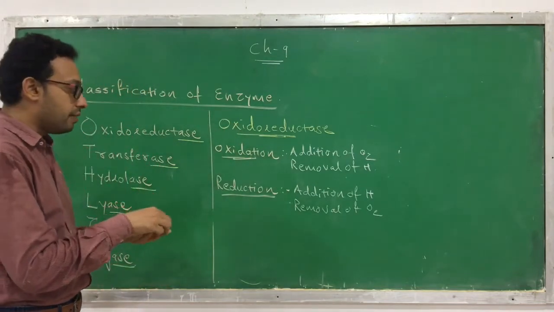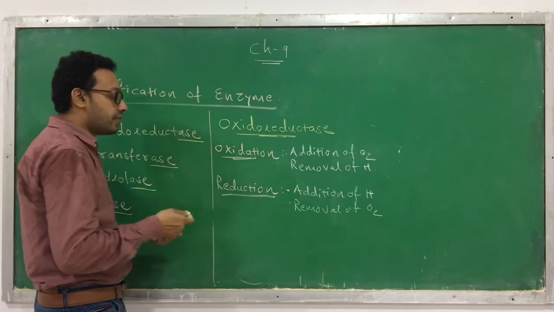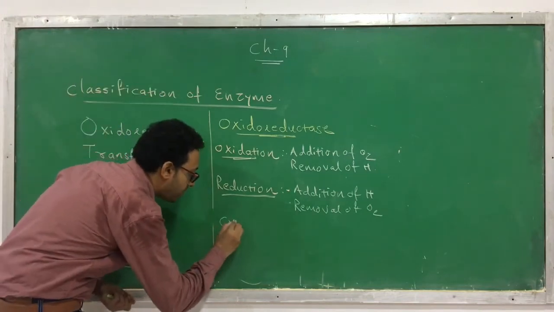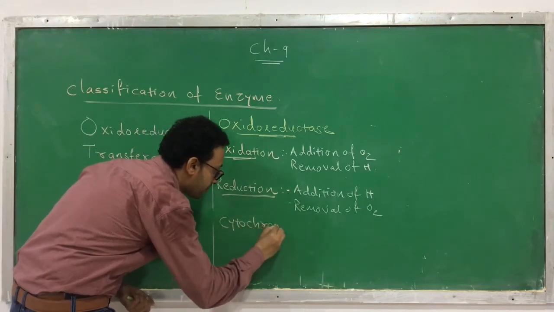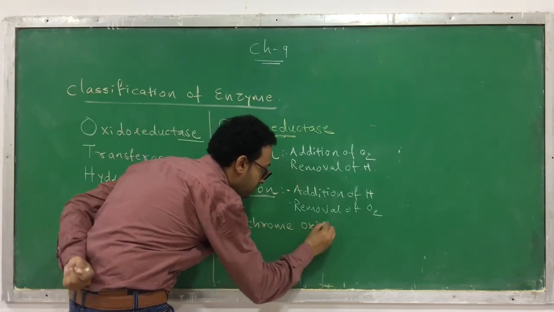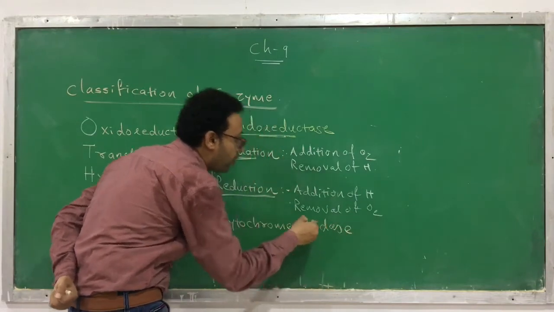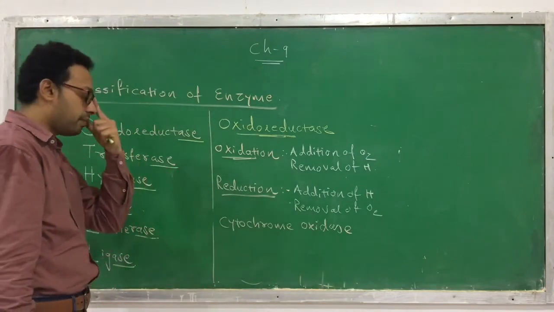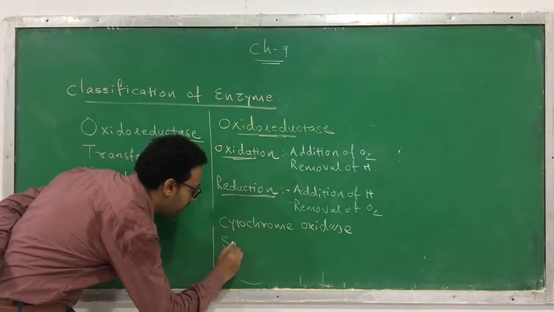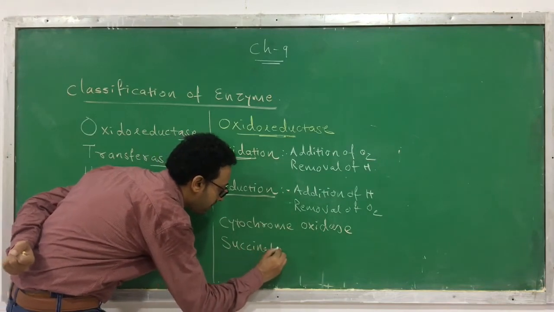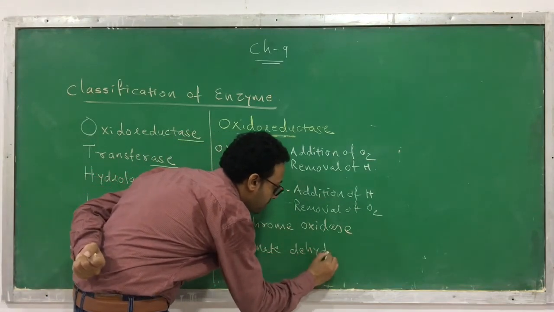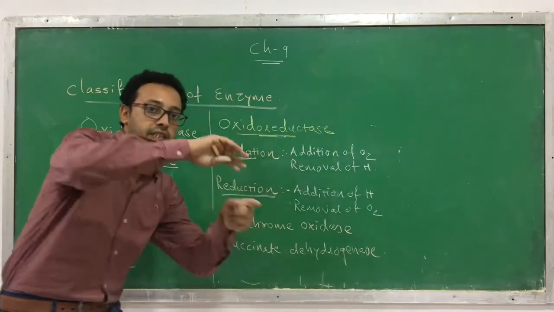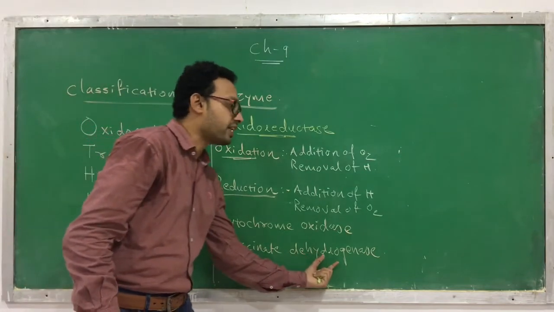I will give you examples of enzymes which come under this category, oxidoreductase. The example is cytochrome oxidase. What does it do? It adds oxygen. So this is called oxidase, this is the name of an enzyme. Or I can also give you another example: succinate dehydrogenase. Dehydro means it removes a hydrogen, so that's why we are calling it dehydrogenase.